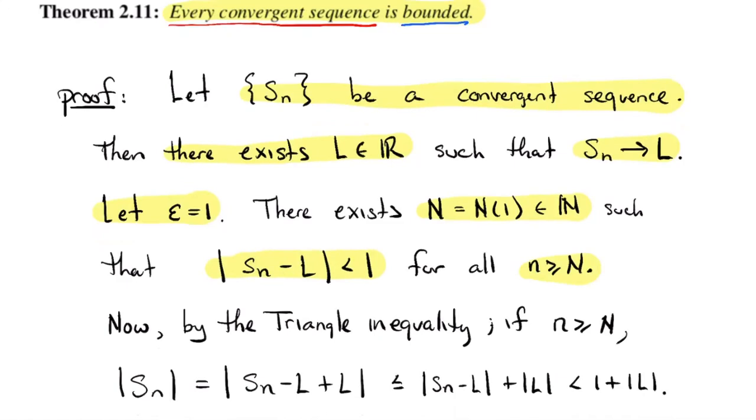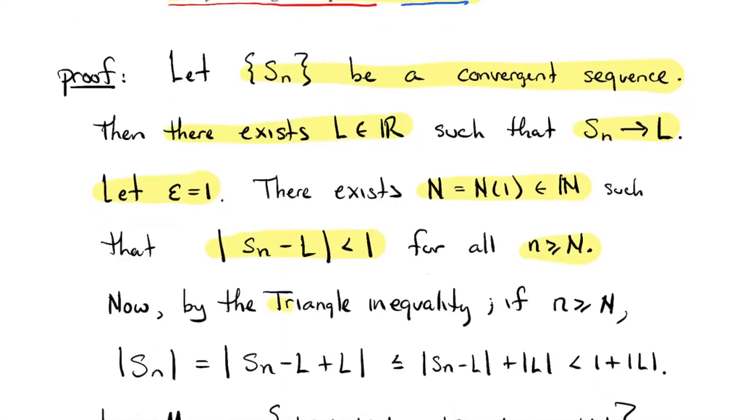Okay, but now I'm going to use the triangle inequality. The absolute value of my sequence terms, I'm going to add and subtract the limit from my sequence terms, and then use the triangle inequality. If you want me to parenthesize how I'm looking at it, I'm looking at Sn minus L and L as the two things I'm adding together.